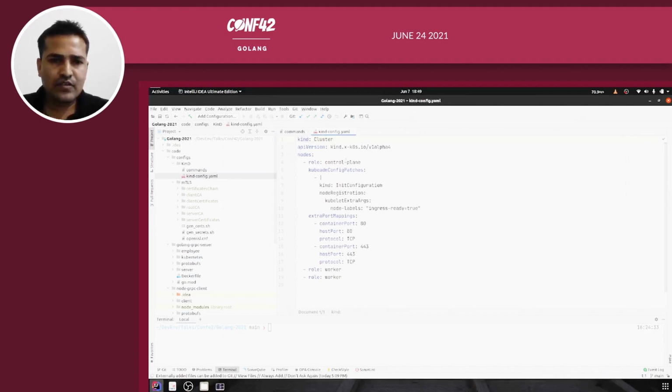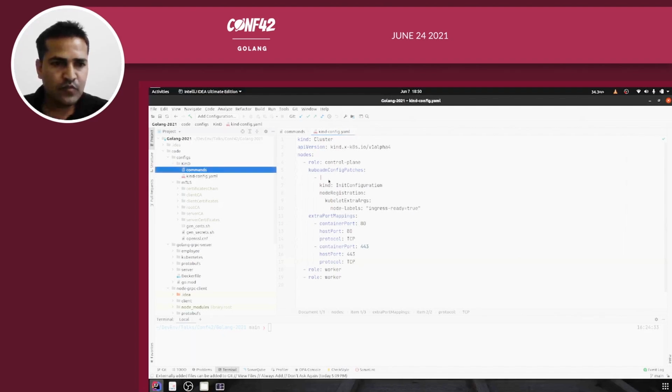So kind is a cluster, okay, and this cluster will be a 3 node cluster. There is a control plane, so 1 master node and 2 worker nodes, okay. A few things which you should notice is that I'm specifying these node labels, right? So ingress ready. These labels are required when you are going to install the Nginx ingress controller, because this is how you will be able to reach your Kubernetes cluster from your local, okay. And I'm mapping a few ports like 80 and 443, okay.